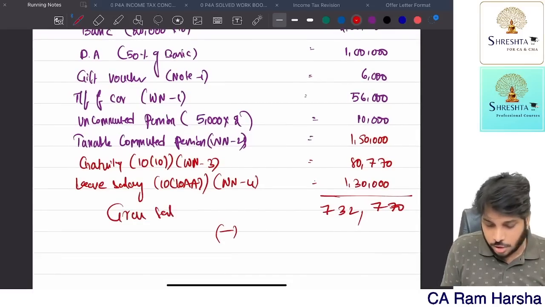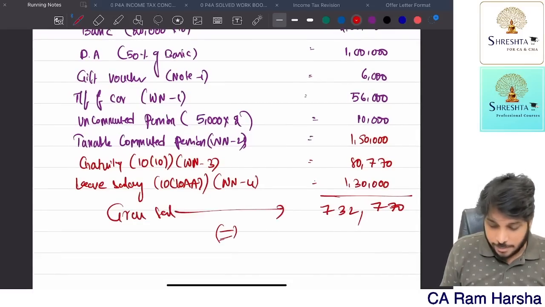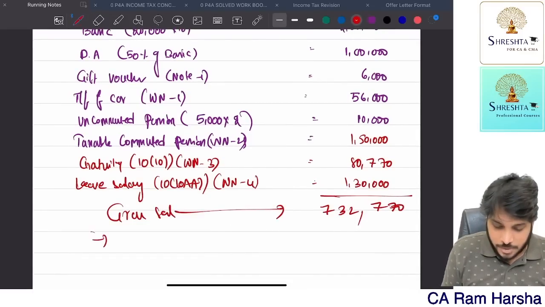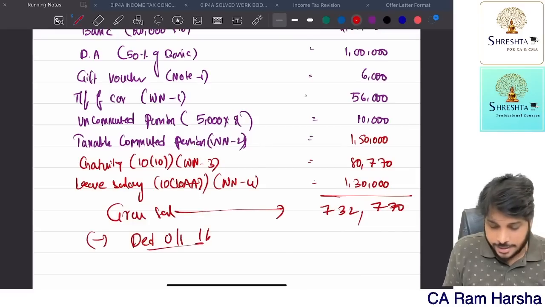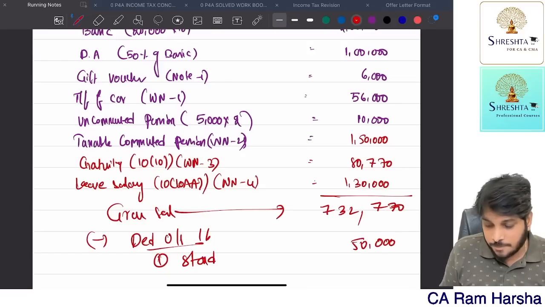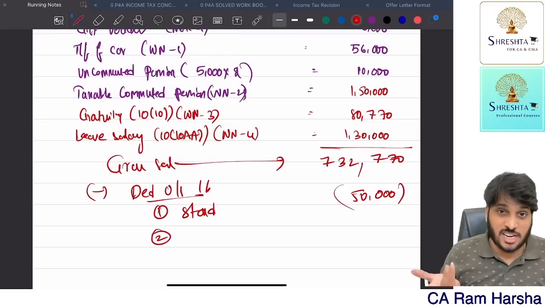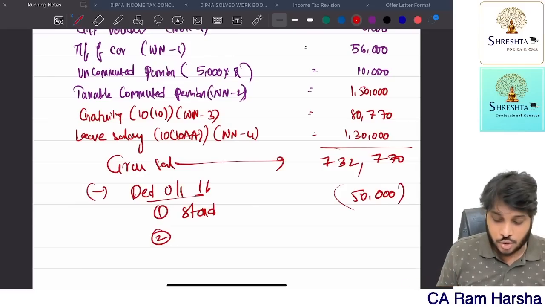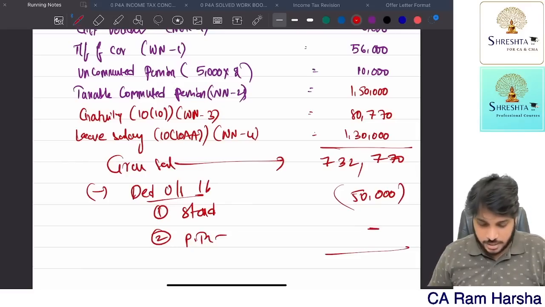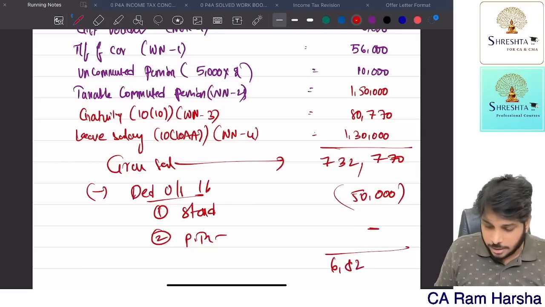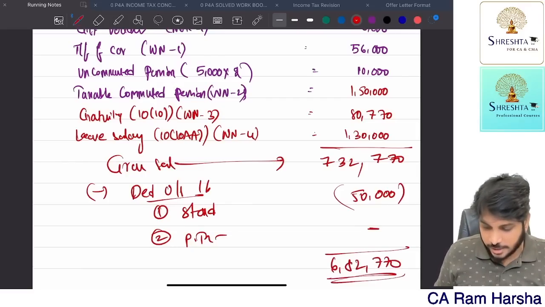Now from this, standard deduction. This is gross salary minus standard deduction. How many do we have? First of all, deduction under section 16. Inside that, first deduction, standard deduction. How much? 50,000. Entertainment allowance: this fellow is not a government employee and moreover he did not receive it. Profession tax paid, that data is not given. Therefore, 7,32,770 minus 50,000 is 6,82,770.